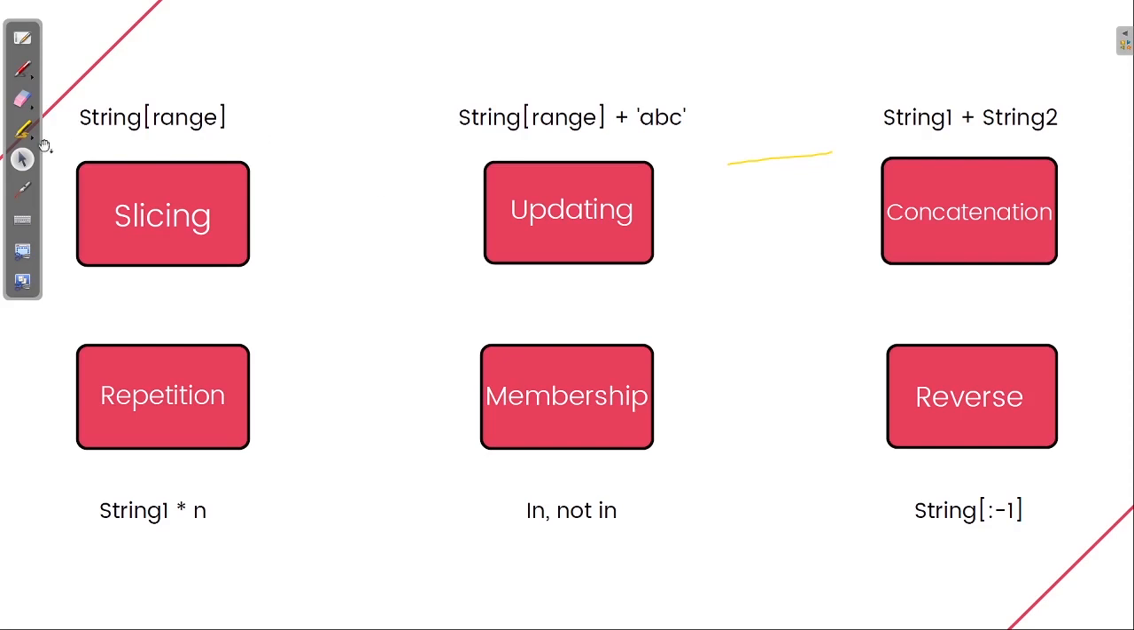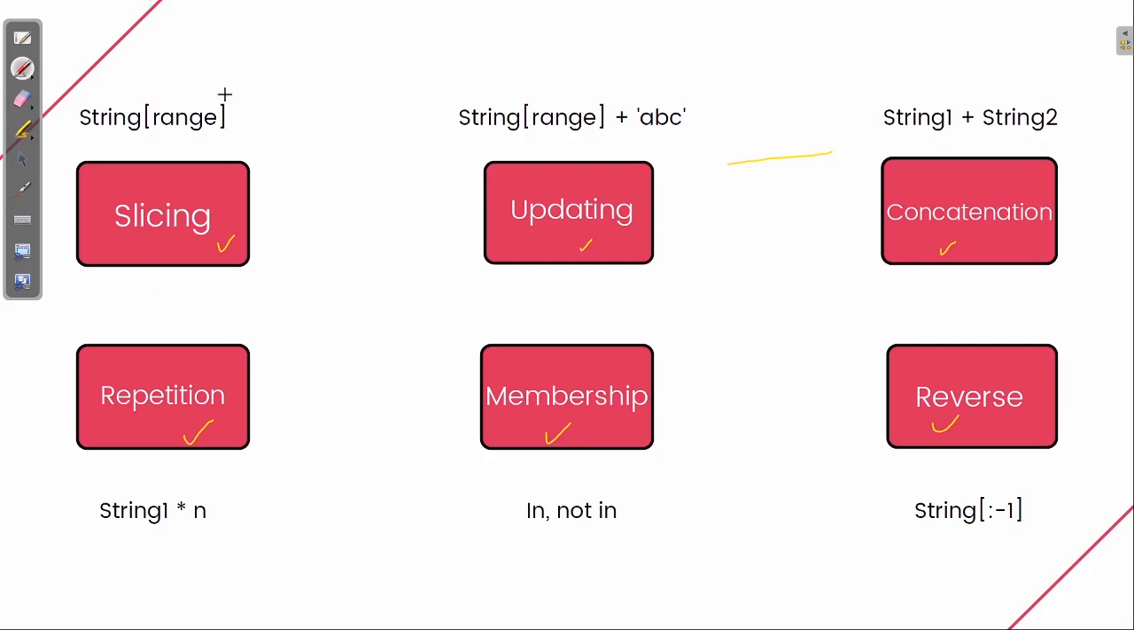So there are different operations that we can do with strings, and we are going to see each and every one of them. First is slicing, then updating, concatenation, repetition, membership, and reverse. We are going to code it, so don't worry about the coding part. First of all, let's see what this operation is all about and why we are doing this.